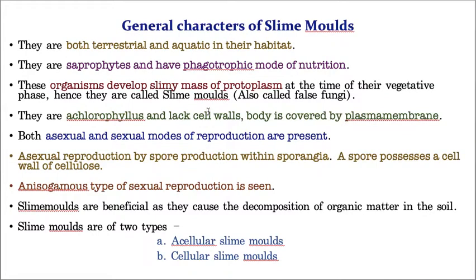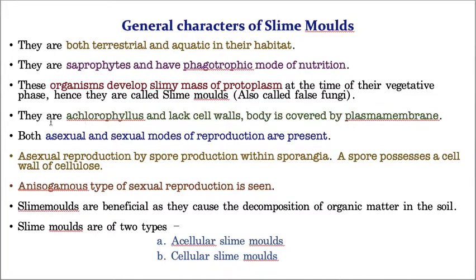Hope you understood. Again, I am telling you so that you will understand more clearly. Vegetative phases means developing slime molds. When you touch them, you can see their developing bodies consist of a thin, slimy layer of protoplasm. Because their bodies are covered by a thin slimy layer of protoplasm, they are called slime molds, which are also called false fungi.